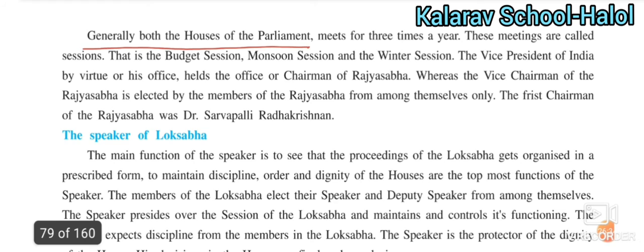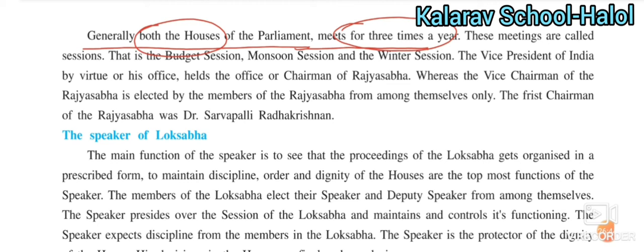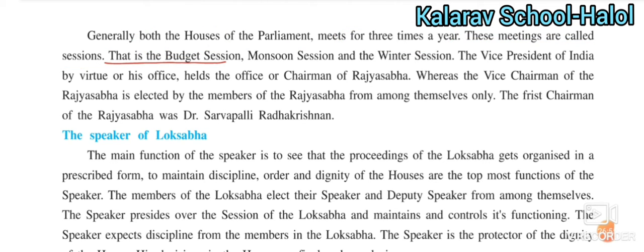Generally both the houses of the parliament, both the houses meaning Lok Sabha and Rajya Sabha, meet three times in a year. These meetings are called sessions. Okay, number 1 is the budget session, number 2 is the monsoon session, and number 3 is the winter session. These 3 sessions are there.